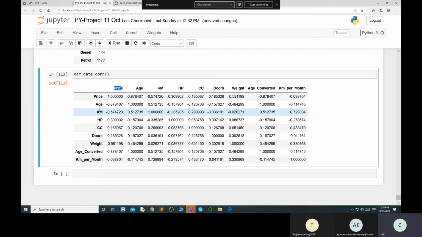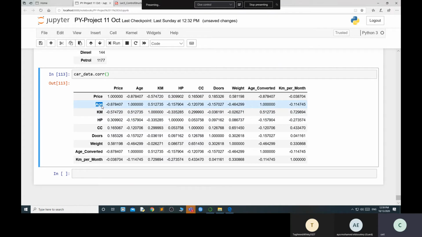What does it mean? If the age of the car is increasing, the price is automatically decreasing. Understand? So that means if the age of the car is going high, the price goes down. Try to understand what I'm trying to say.